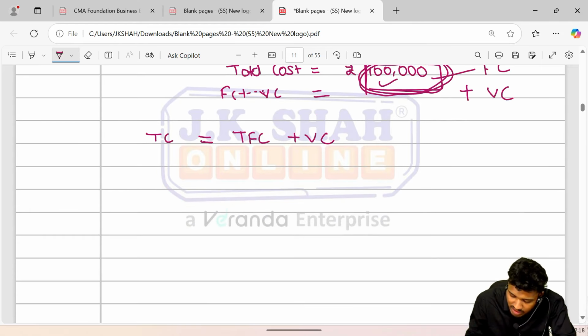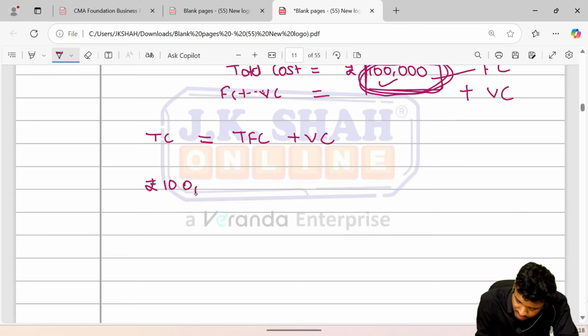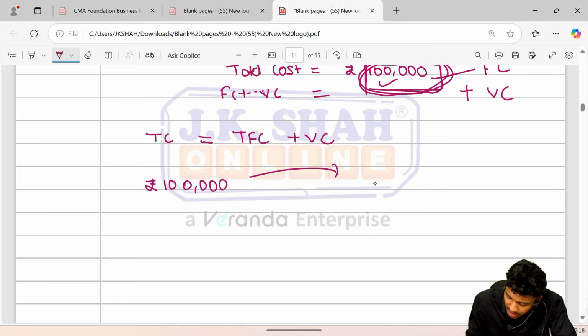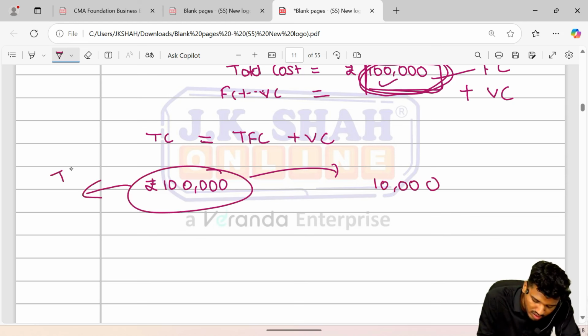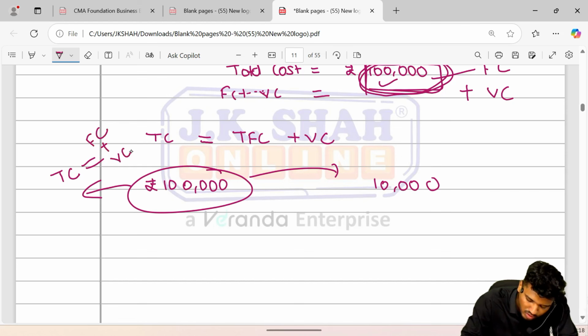Now the moment I say I've incurred rupees 1 lakh for production of the total quantity of 10,000, this rupees 1 lakh is named total cost, and it is inclusive of the total fixed cost component plus the variable cost component.